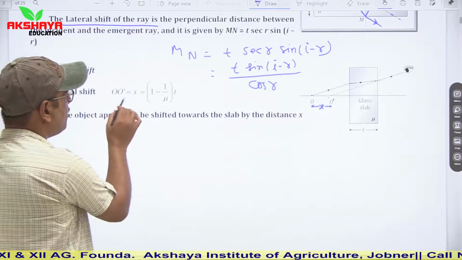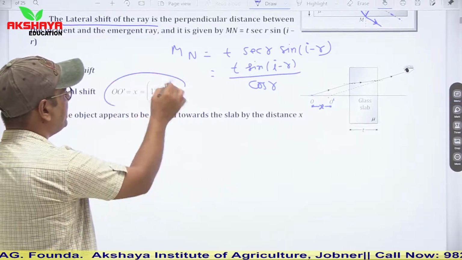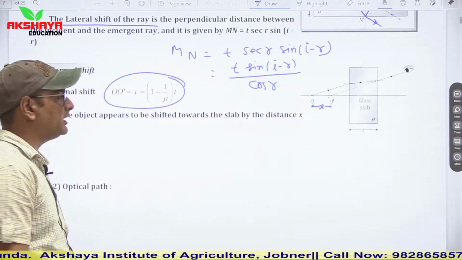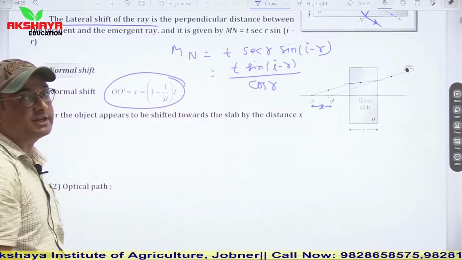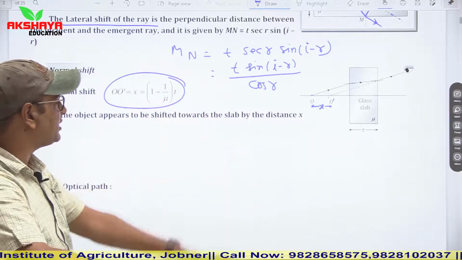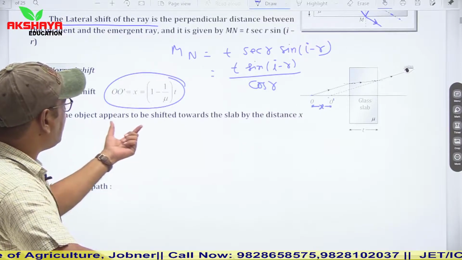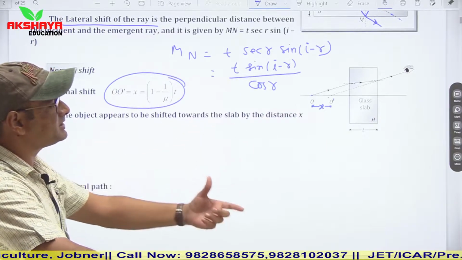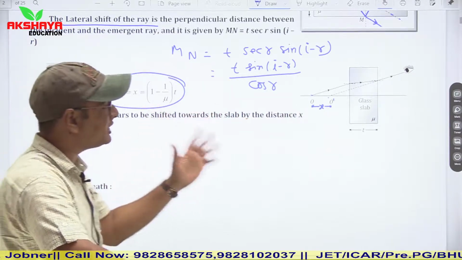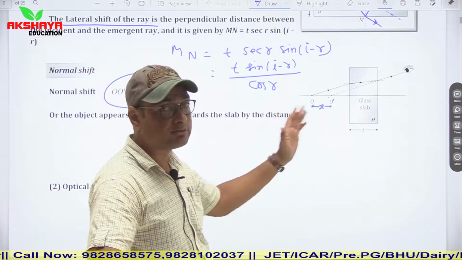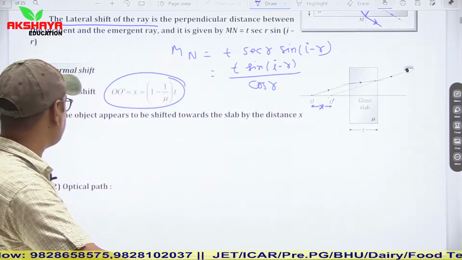So normal shift is OO dash, and it can be calculated as (1 minus 1 upon mu) into T. Here T is the thickness of the glass slab and mu is its refractive index. The object appears to be shifted towards the slab by a distance x. We can clearly see that the object seems to be shifted towards the glass slab.